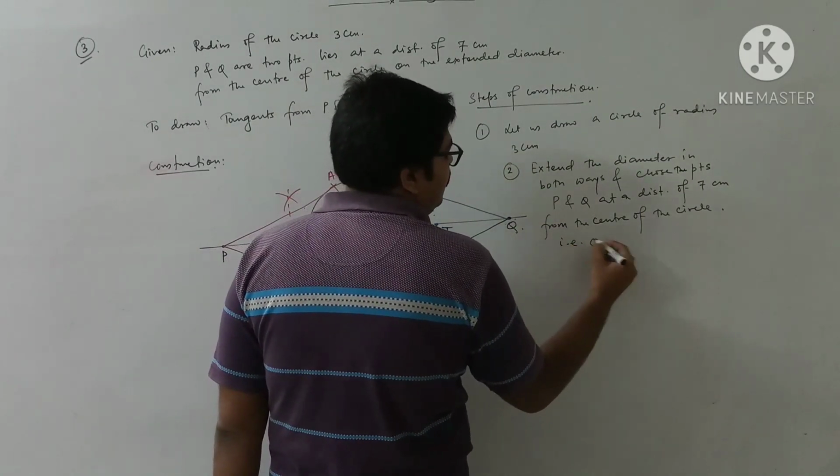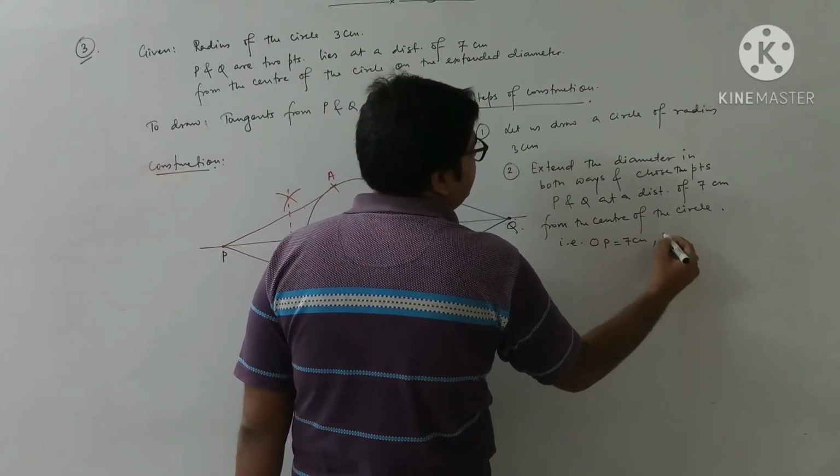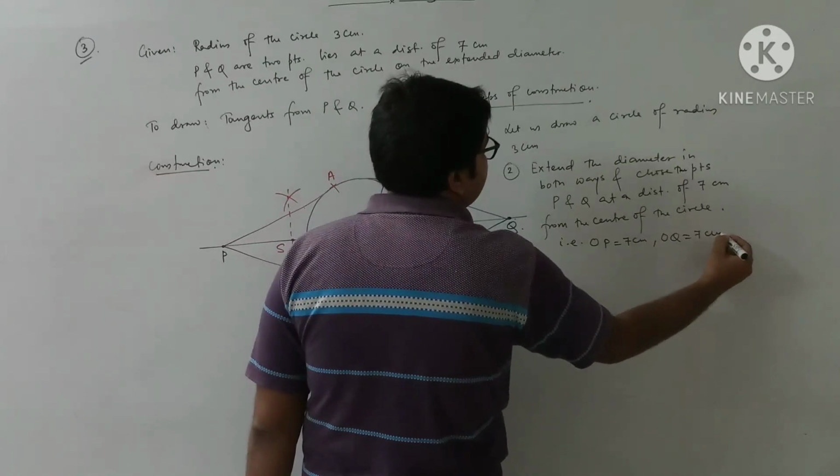That is, OP equal to 7 cm, OQ is also equal to 7 cm.